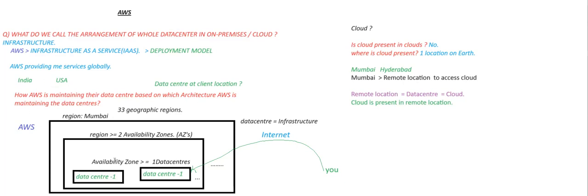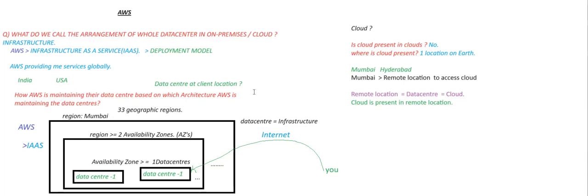Since it is providing the data center, the whole infrastructure as a service, we can call AWS infrastructure as a service. In short, we can call this IaaS.